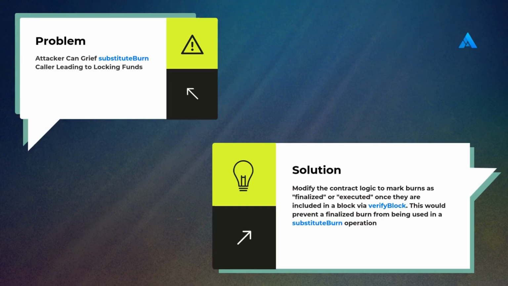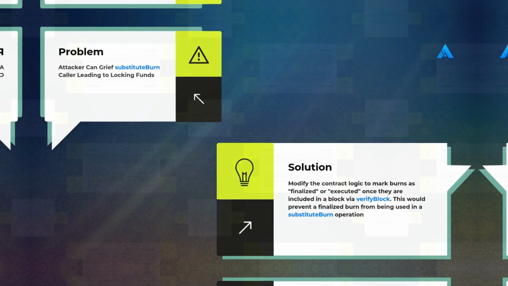This prevents reentrancy by ensuring the one-time substitution restriction is applied early in the process. Attacker can grief substitute burn caller, leading to locking funds. Modify the contract logic to mark burns as finalized or executed once they are included in a block via verify block. This would prevent a finalized burn from being used in a substitute burn operation.